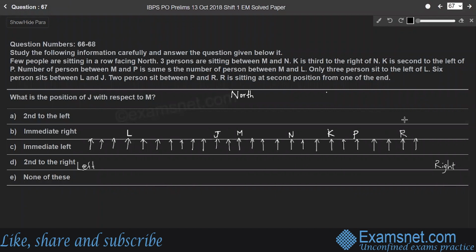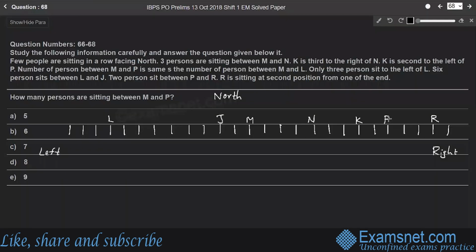Question 67. What is the position of J with respect to M? So here, position of J with respect to M. So J is sitting second to the left of M, right? So therefore, option A, second to the left of M is the right answer. Question 68. How many persons are sitting between M and P? So between M and P, there are 1, 2, 3, 4, 5, 6, 7, and 8 persons. So 8 persons are sitting between M and P. Therefore, option D is the right answer.